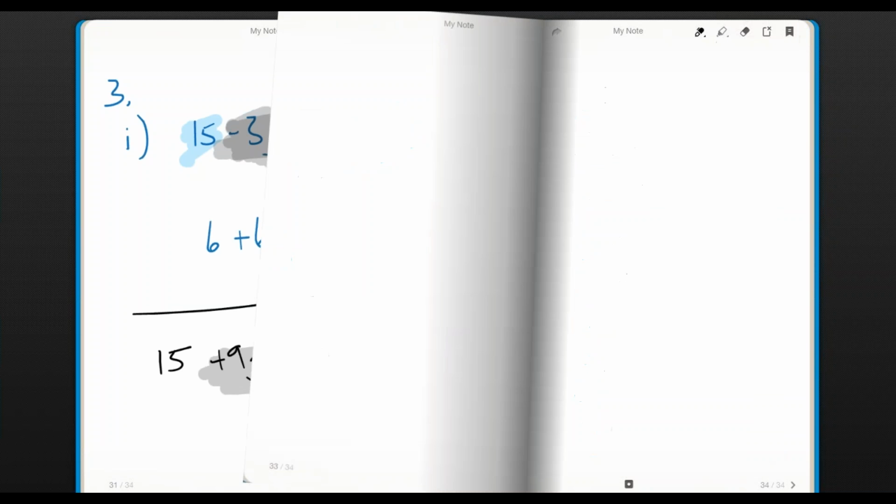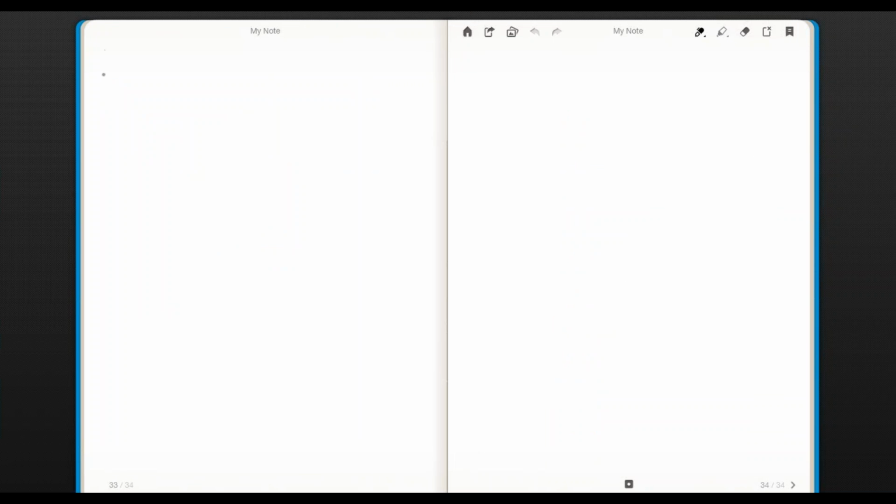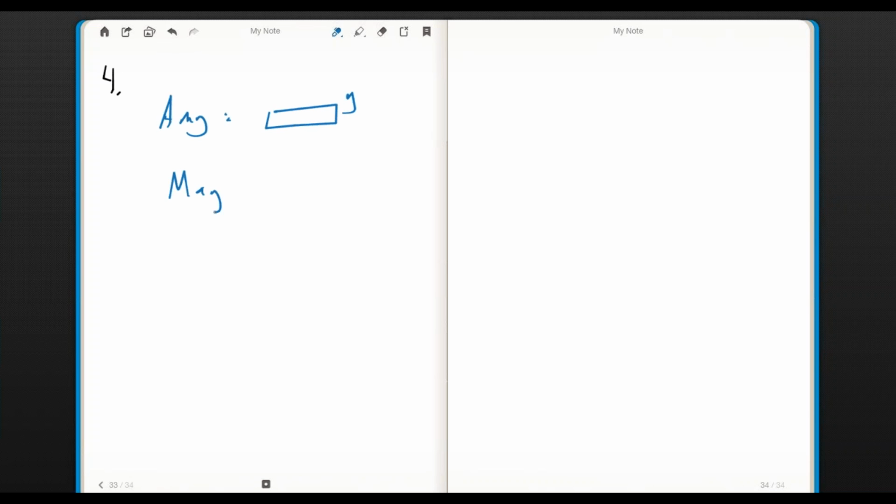All right, going on to number 4. This is the kind of problem we've been doing forever. We just have a variable in place. May is 11 years older than Amy. Amy is Y. If Amy is Y and May is 11 more than that, how many times have we drawn this kind of a drawing, right?